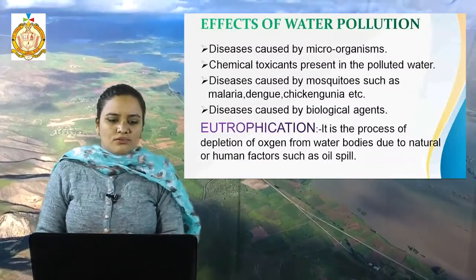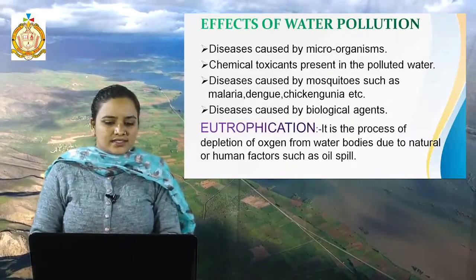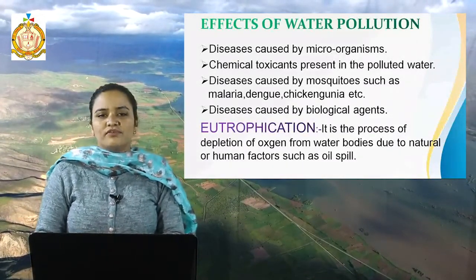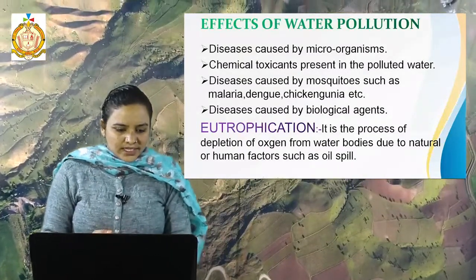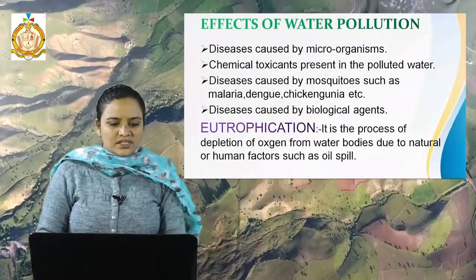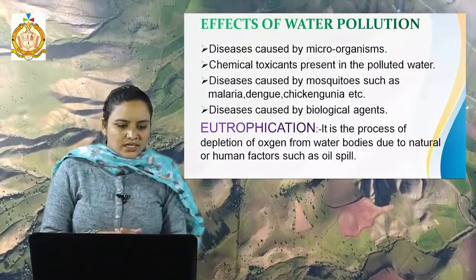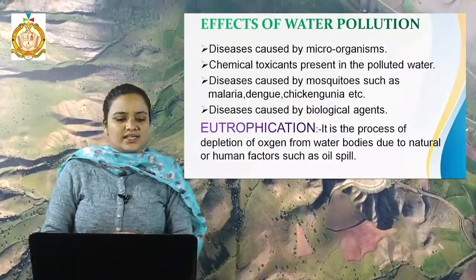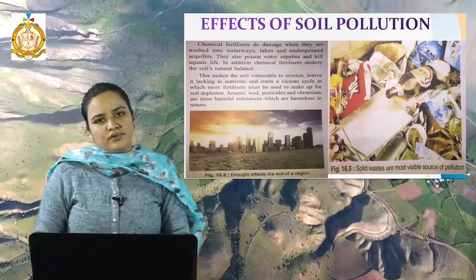This makes the soil vulnerable to erosion, leaves it lacking in nutrients, and starts a vicious cycle in which more fertilizers must be used to make up for the soil depletion. Then arsenic, lead, pesticides, chromium are the basic examples of soil pollutants, the most harmful substances, which are hazardous in nature. Then next are the effects of noise pollution.